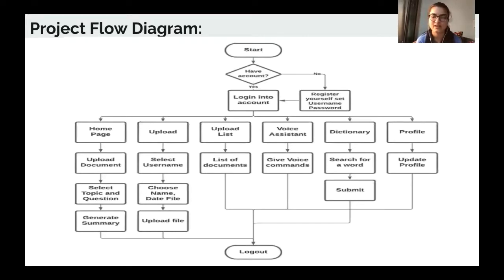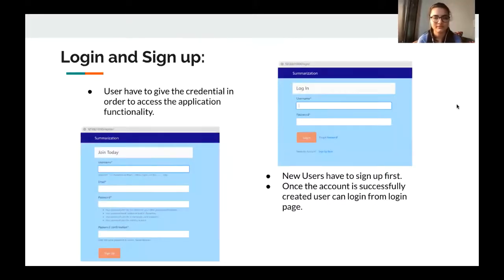And yeah, this is also one of the things a user can do. Further, he can just log out. So this was the major flow diagram. Next slide, please. Further on, Jasmeet will be explaining. Thank you.